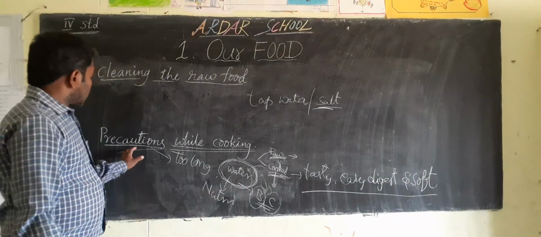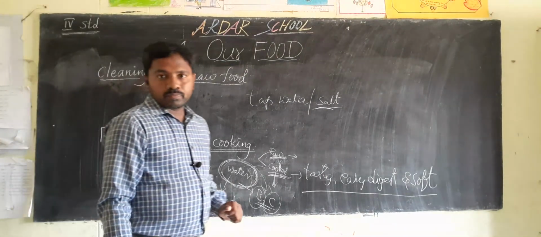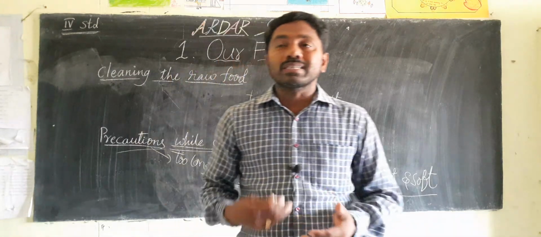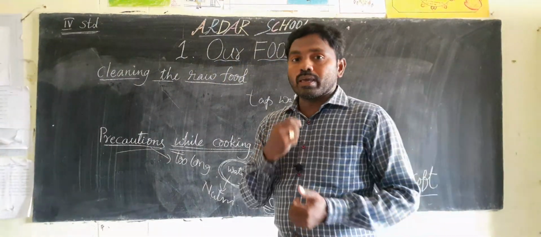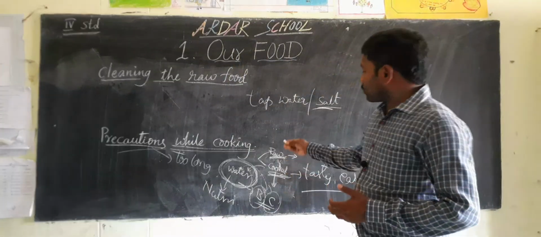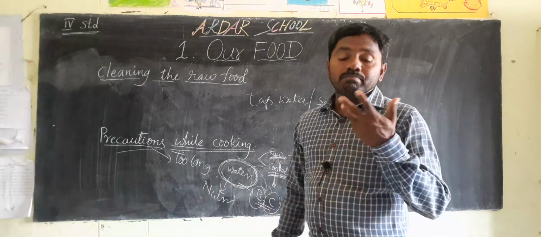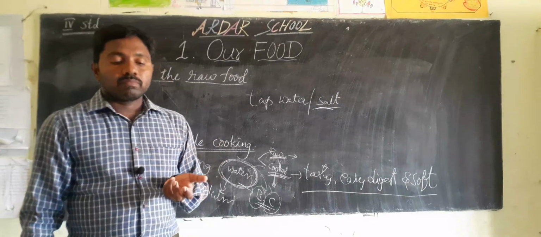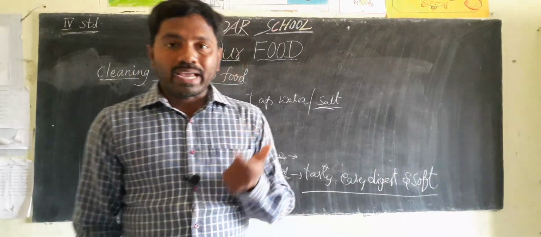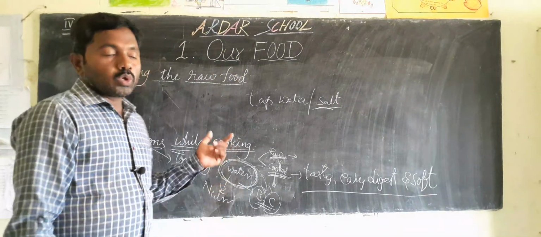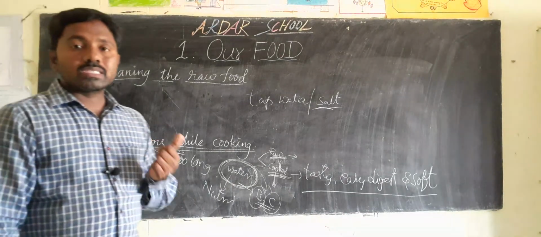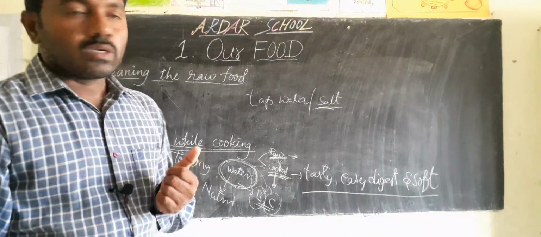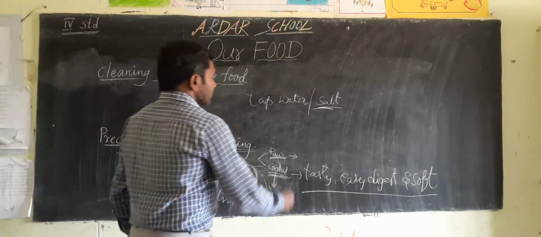That's why there are also some methods. We use different methods for cooking. When we are making food items, we can use some methods. So what are those methods? Boiling, steaming, frying, roasting, baking. These are some methods. So what are the methods, children?